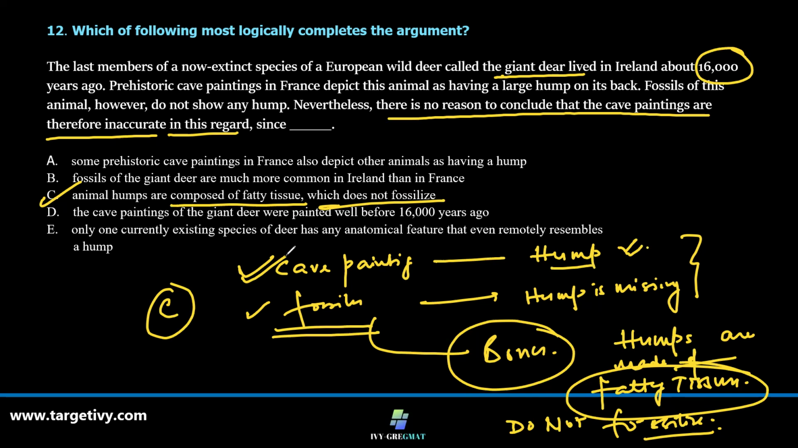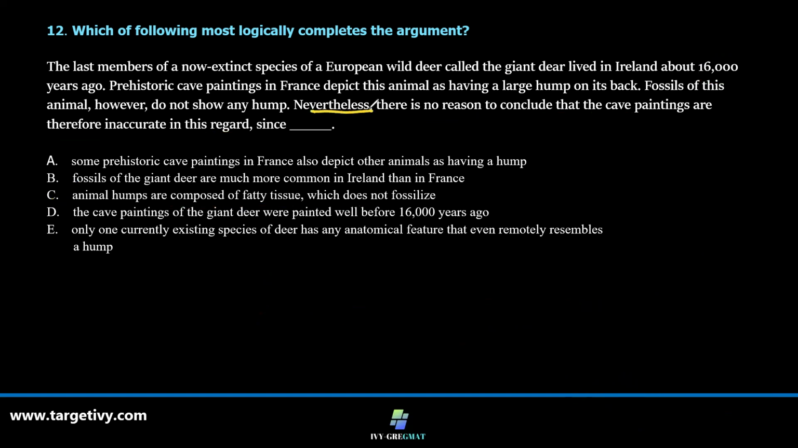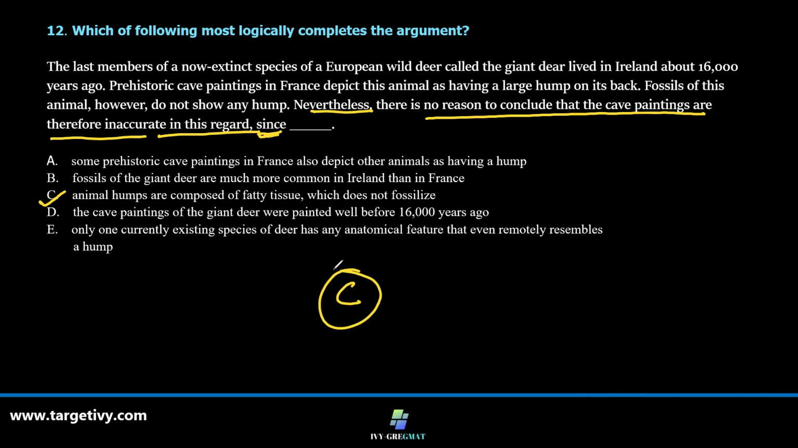So let's complete the sentence and see how it looks like. Nevertheless, there is no reason to conclude that the existing cave paintings are therefore inaccurate in this regard, since animal humps are composed of fatty tissues which do not fossilize. C is the correct answer.